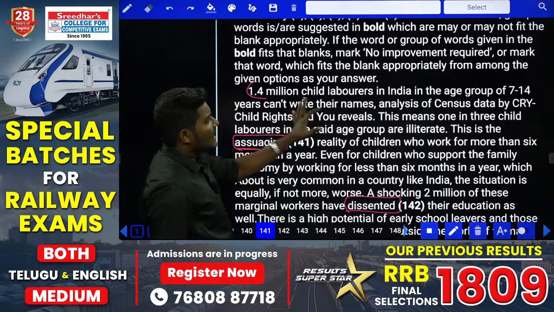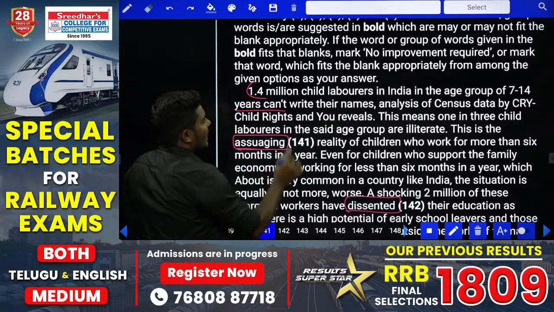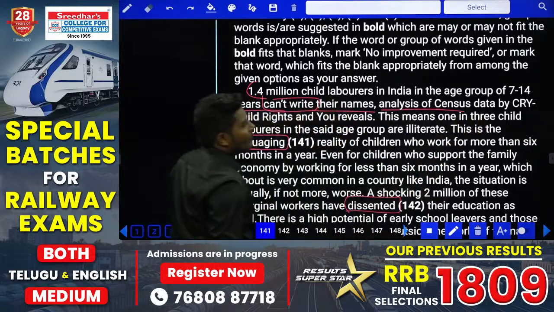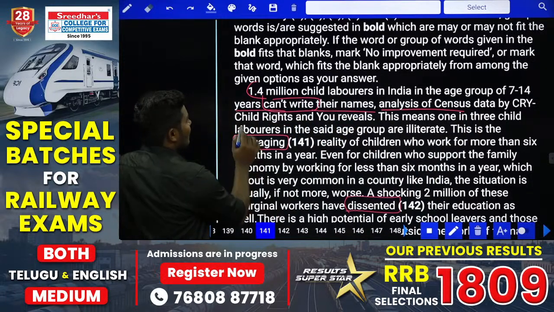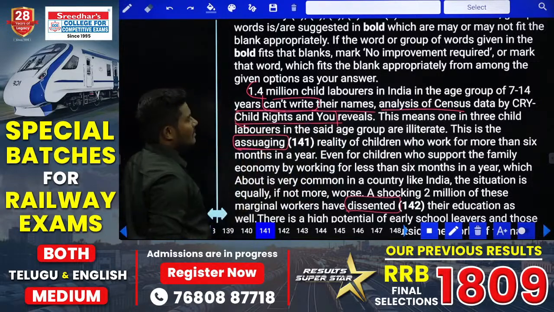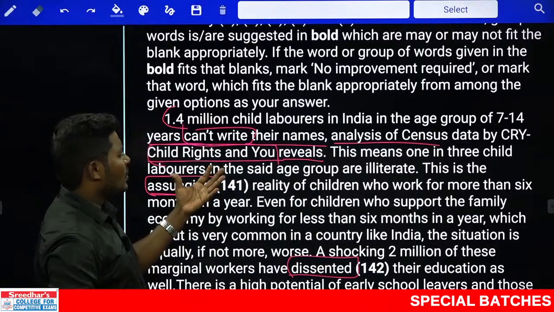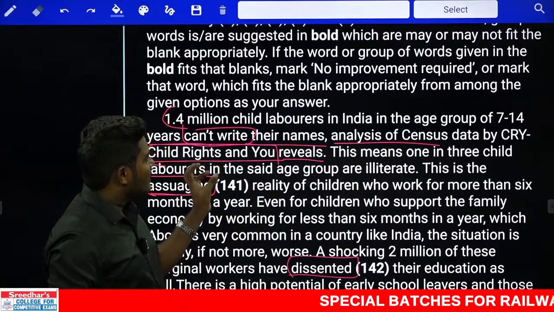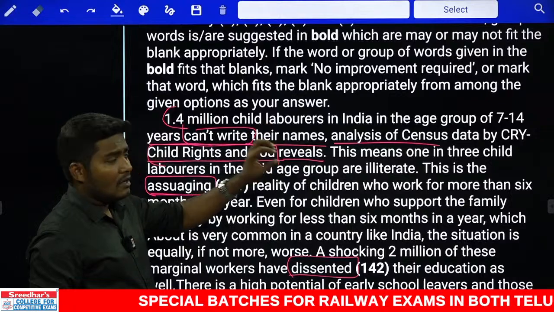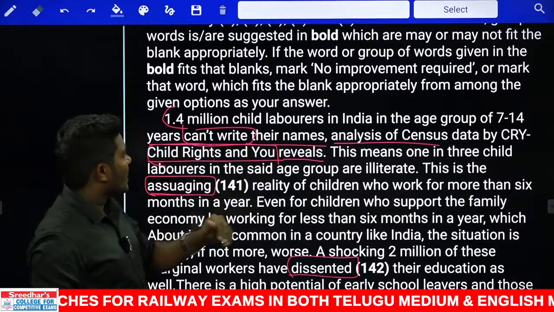1.4 million child laborers in India in the age group of 7 to 14 years cannot write their names. Analysis of census data by CRY, this is nothing but CRY, child rights and you. This organization revealed 1.4 million child laborers are there in India aged between 7 to 14, and most of them cannot write.